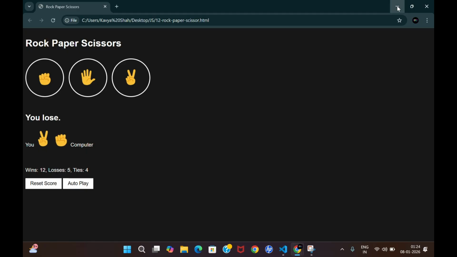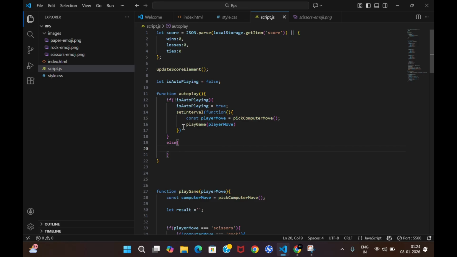Why will it not stop? Because you have defined this interval function, it will run every second. This function will run irrespective of your if condition. If you have written an if condition, it will run forever. So to stop that, in the else condition we have to stop this.